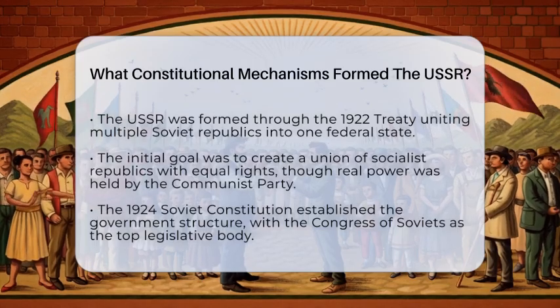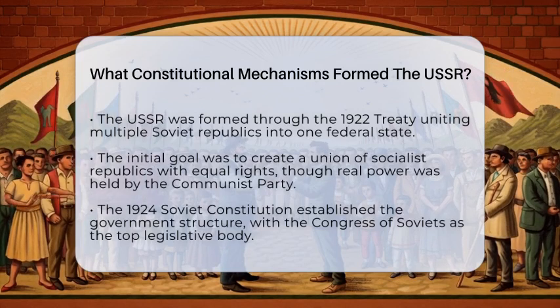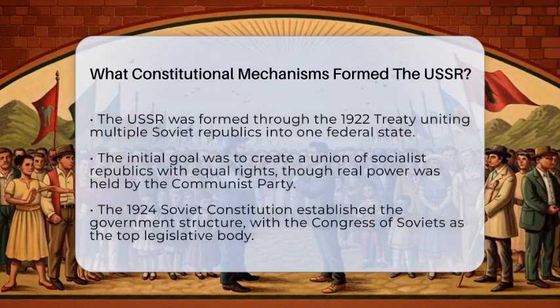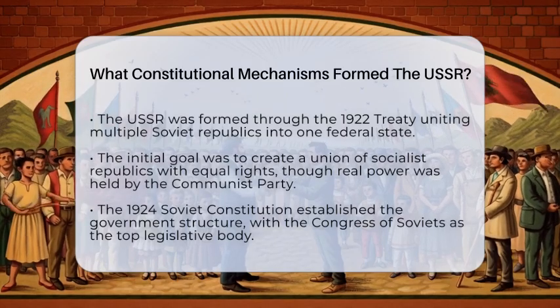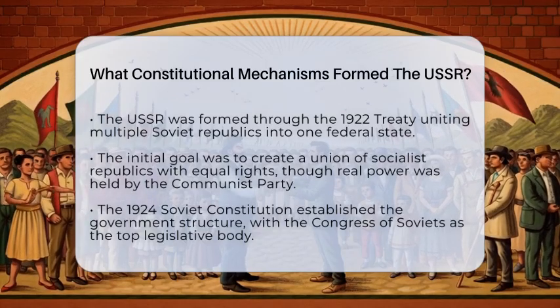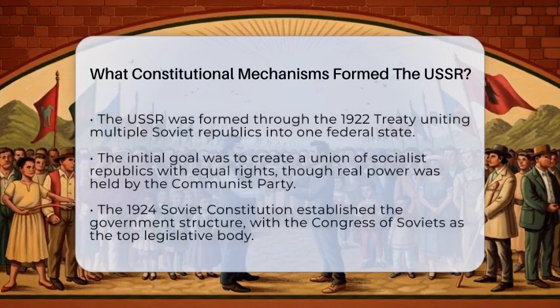It all started with the Treaty on the Creation of the Union of Soviet Socialist Republics in 1922. This treaty united the Russian Soviet Federative Socialist Republic, the Ukrainian Soviet Socialist Republic, the Belarusian Soviet Socialist Republic, and the Transcaucasian Soviet Socialist Republic into one federal state. The goal was to create a union of socialist republics that had equal rights, even though the real power was in the hands of the Communist Party.